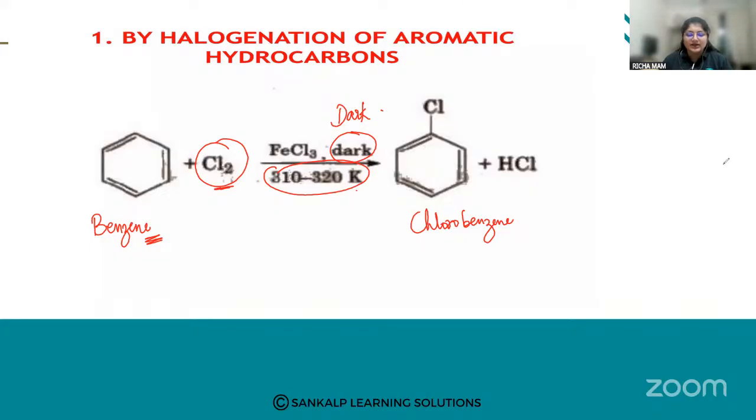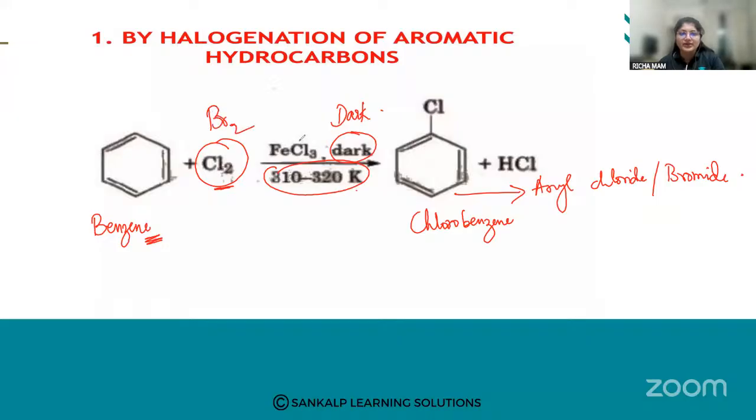So please understand this. We can prepare aryl chlorides, or we can prepare aryl bromides. If I want to prepare the bromide, I'll take Br2 with FeBr3, and the other things will be the same. So what other catalysts can we use?